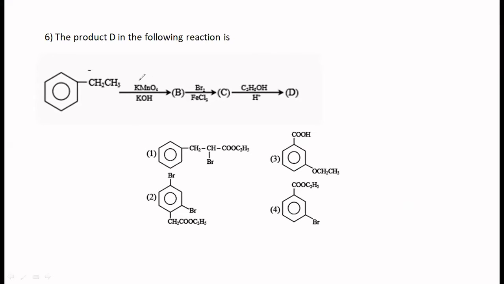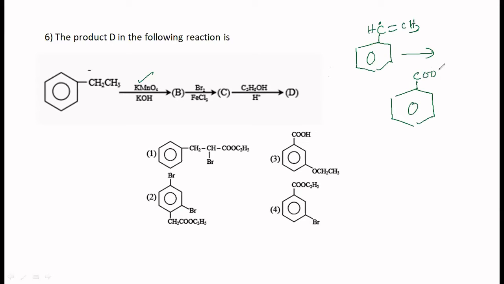So whenever you use KMnO4 in basic medium, it is the benzylic carbon which is going to be oxidized. You will get COOH. Immaterial what group you have. It is true even if you have this group, even if it is like this, CH double bond CH2, then also this will be oxidized. You will still get benzoic acid. Only thing is you should have a benzylic carbon, that's all. COOH. Okay. That is the first one, benzoic acid.